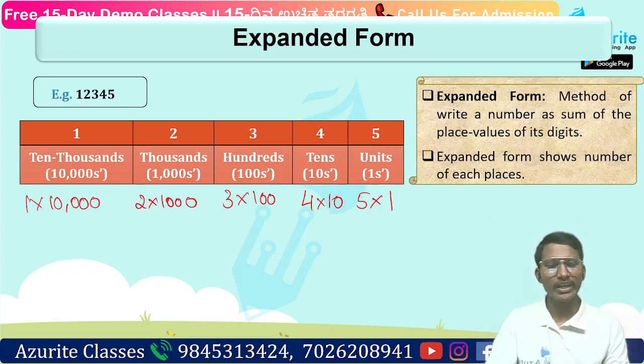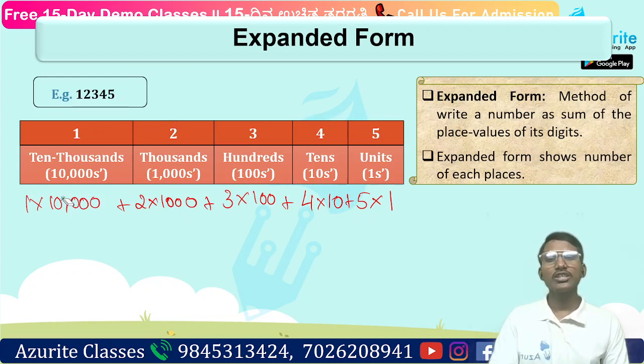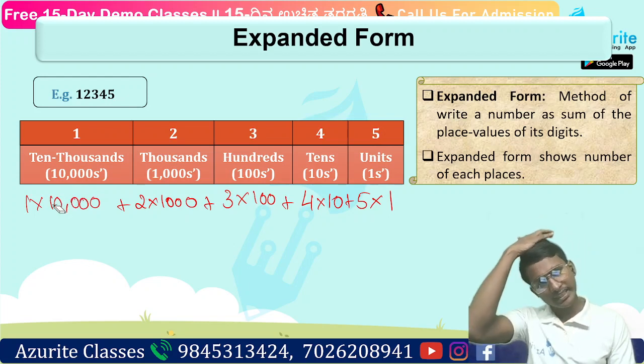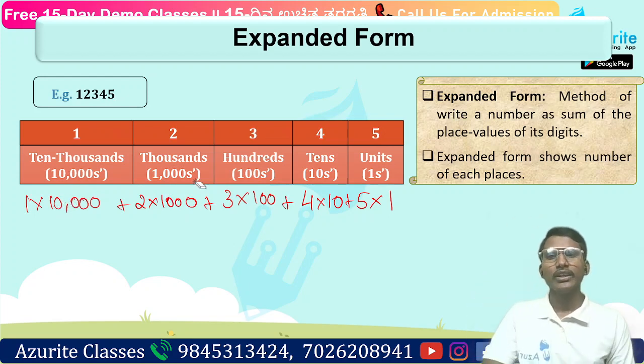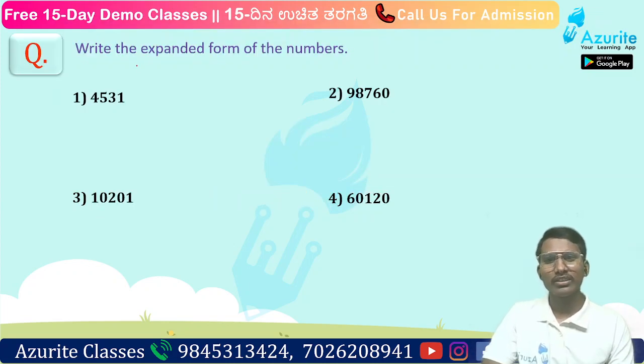Just what we have to write? We have to write a plus symbol in between. So if you add that, you will get what? 1 2 3 4 5. That is the number you will get. Okay. So this is what is expanded form. Just write the place value, that is the place you have to multiply with the digit. Okay. So can everyone write it? Yes. Okay. Now let us see the example now. Okay. So write the expanded form of the numbers.